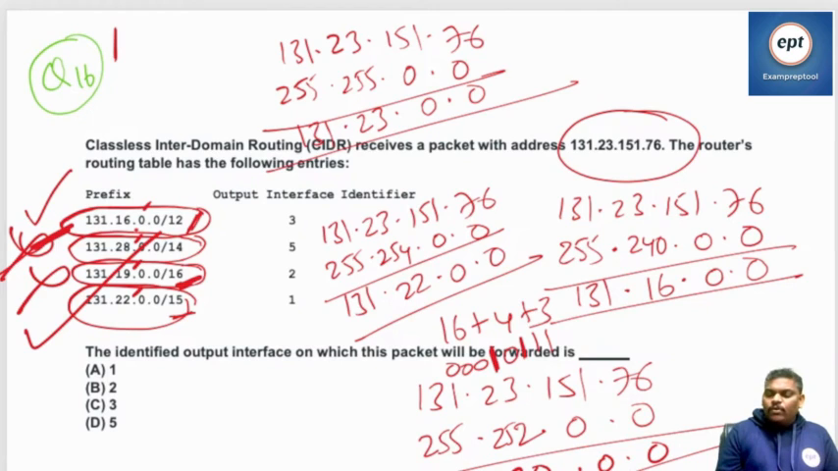Everyone knows that when multiple entries match, wherever more ones are there, that will be the answer. More ones means fewer hosts. So the answer is output interface 1. The identified output interface on which this packet will be forwarded is 1. A is the answer.